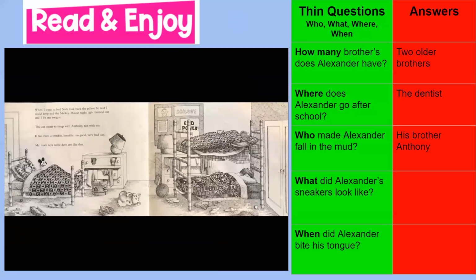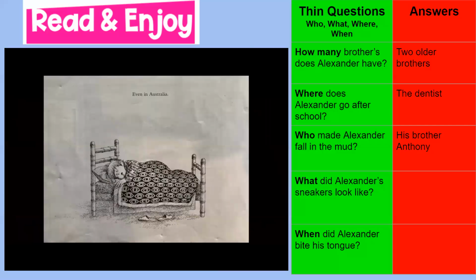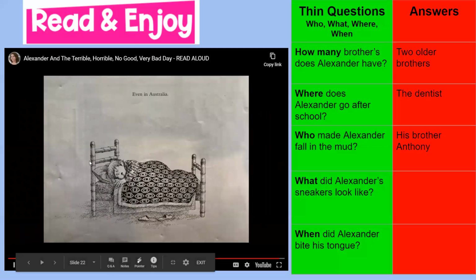When I went to bed, Nick took back the pillow he said I could keep, and the Mickey Mouse nightlight burnt out, and I bit my tongue. The cat wants to sleep with Anthony, not me. It has been a terrible, horrible, no good, very bad day. My mom says some days are like that, even in Australia.